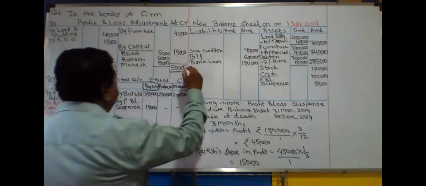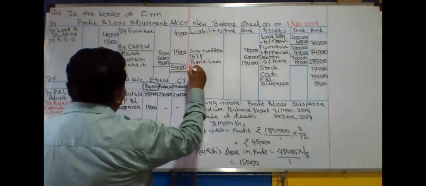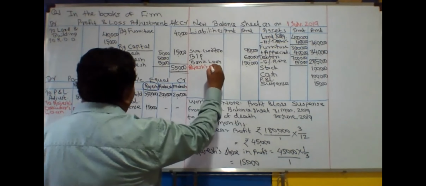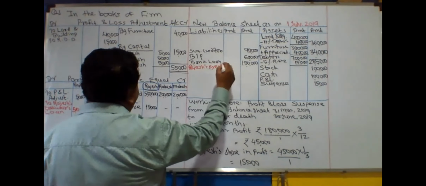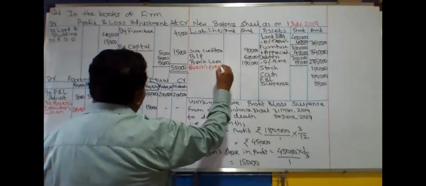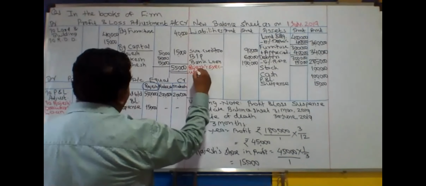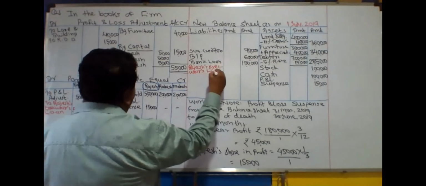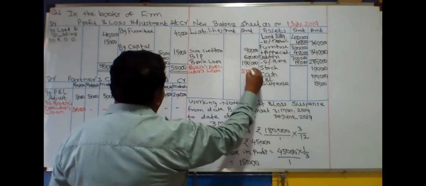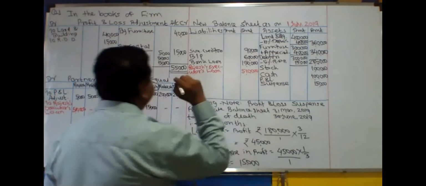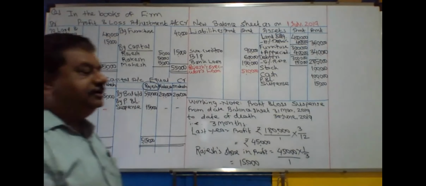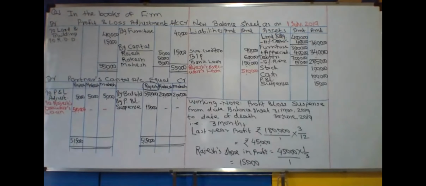And this is to be recorded on the liability side: Rajesh executor's loan account, 5,10,000.